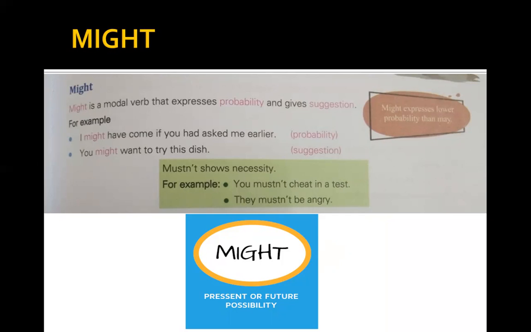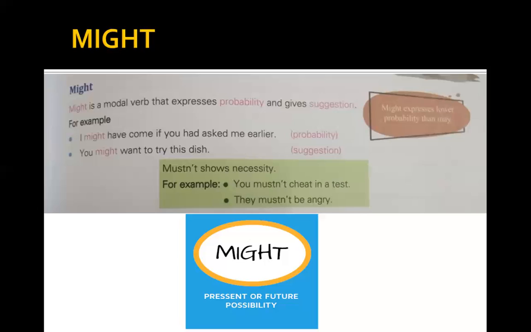But there is a little difference where might shows a probability that is lower, whereas may shows a probability that is higher. For example, I might have come if you had asked me earlier. Again, it's a probability.